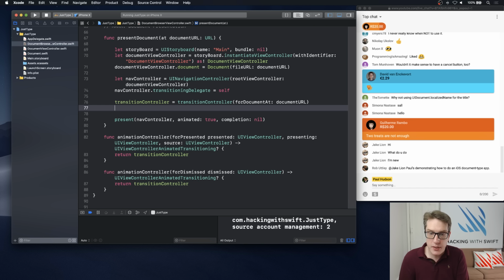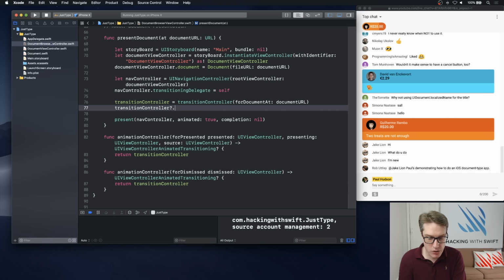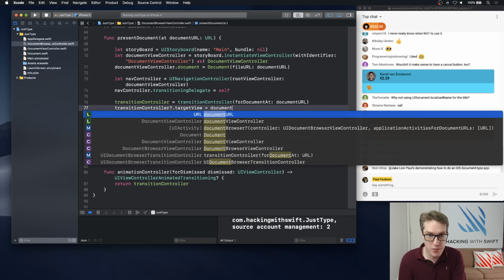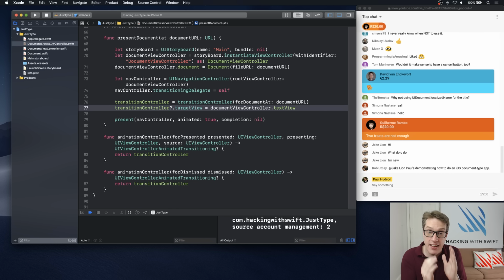What we want to do is now tell it the view we care about. Where's the text actually going to be? And that's our text view. So we'll say transitionController?.targetView = documentViewController.textView. That's the thing that will go from the tiny little preview up to the thing we care about, up to our full screen area. I'll press Command R now.